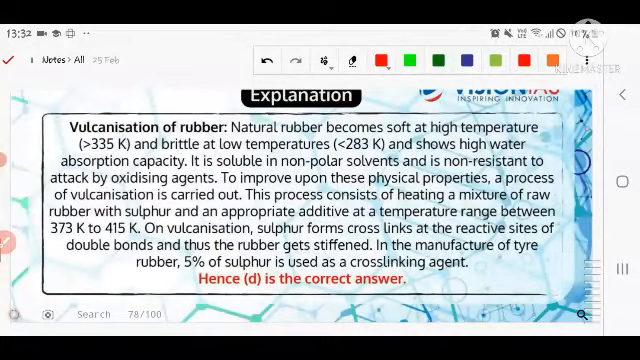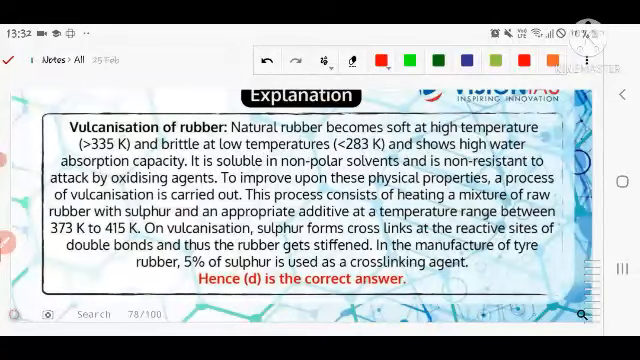It means that it absorbs water in a very high quantity, and they are not responding for the water when they are using these equipment in presence of water. It is soluble in non-polar solvent and is non-resistant to attack by the oxidizing agents. It is the quality of the rubber that is why we are using it in such things.